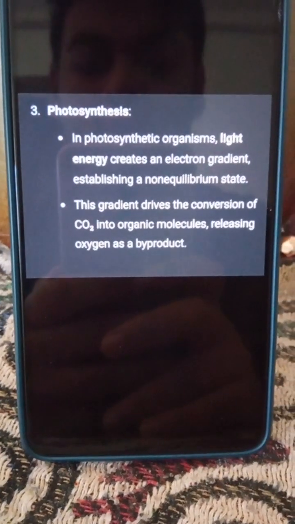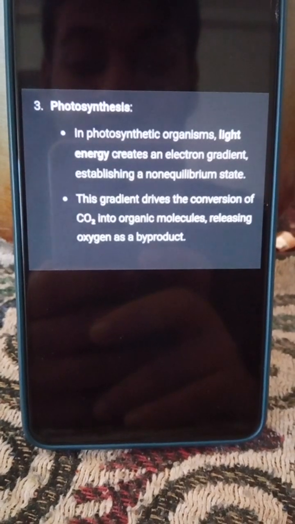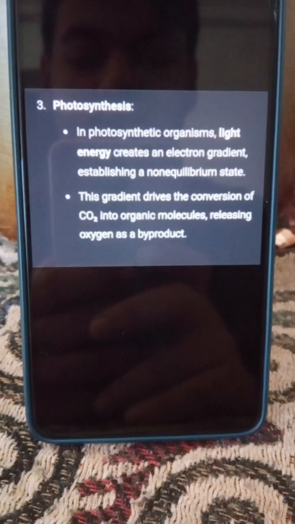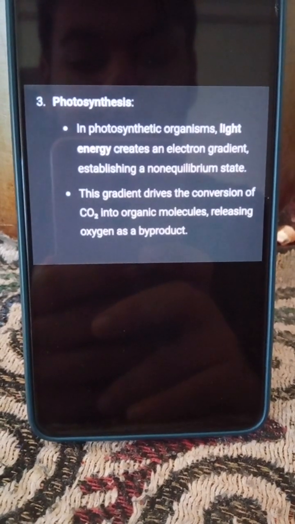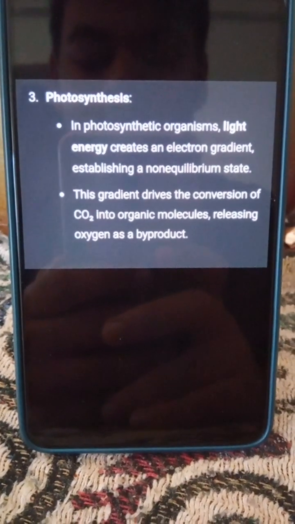And the last one is photosynthesis. In photosynthetic organisms, light energy creates an electron gradient, especially in a non-equilibrium state. And this gradient drives the conversion of CO2 into organic molecules, releasing oxygen as a byproduct.